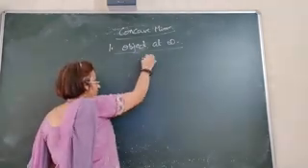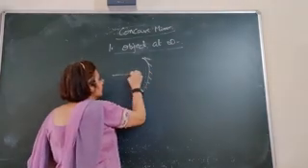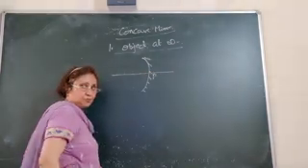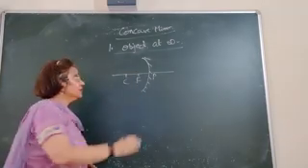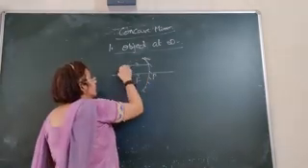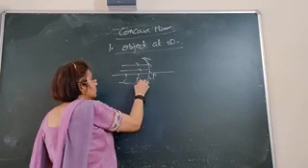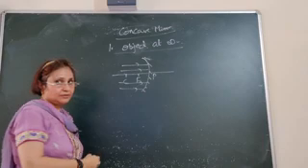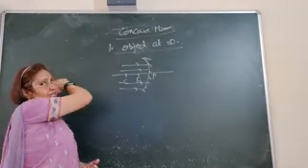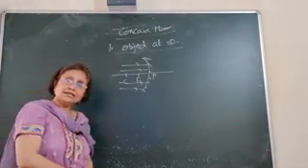So let's draw the concave mirror. This is the principal axis, pole. Focus should be the midpoint of P and C. The incident rays are parallel to each other. Why? Because the object is very far away, like the sun you can consider.